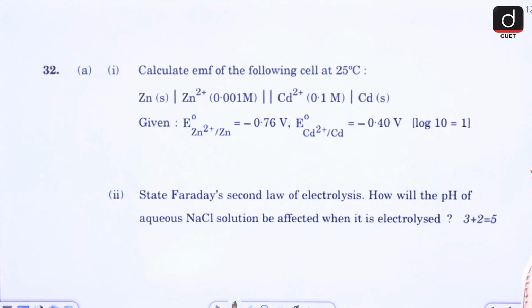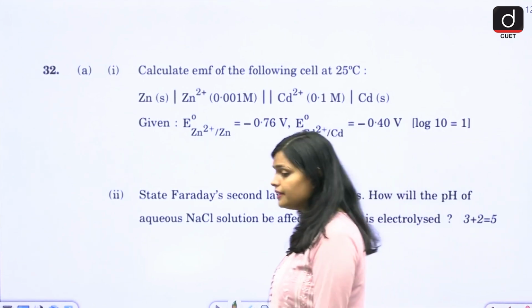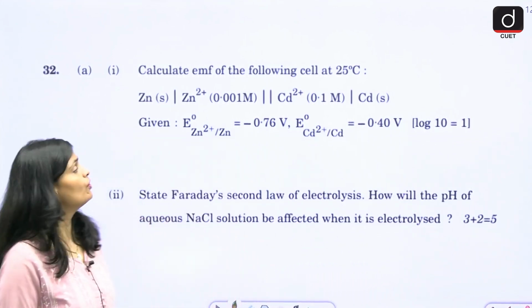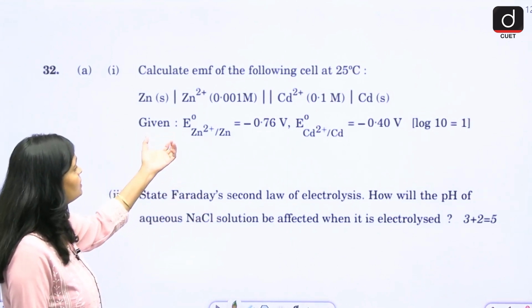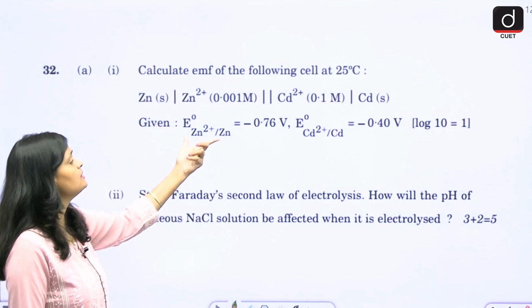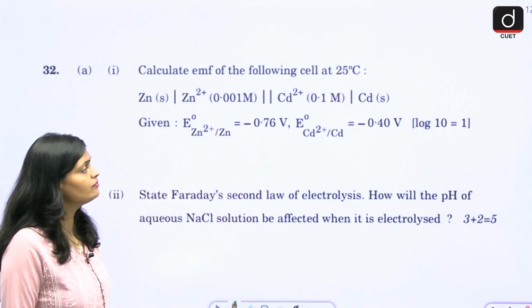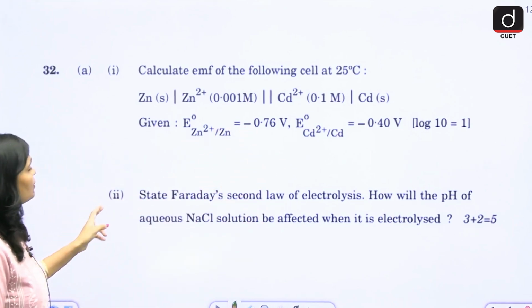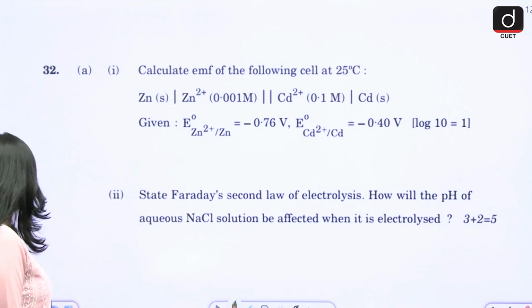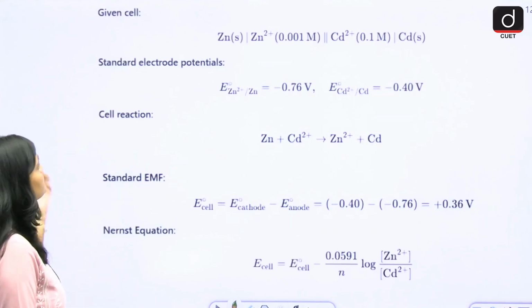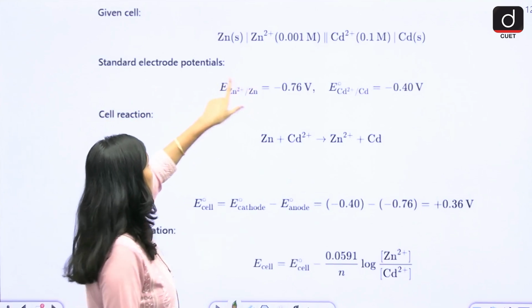Then question number 32, calculate the EMF of the following. Electromotive force. So this is the reaction given, the value for zinc given and the value for cadmium given. Part 2 is to state Faraday's second law of electrolysis. So let us solve the first part. See, this is the reaction.